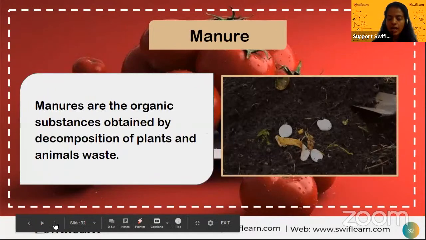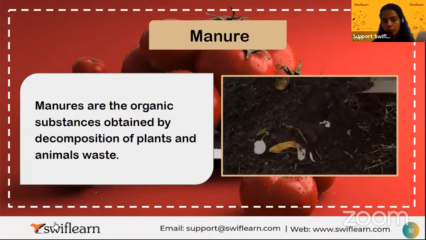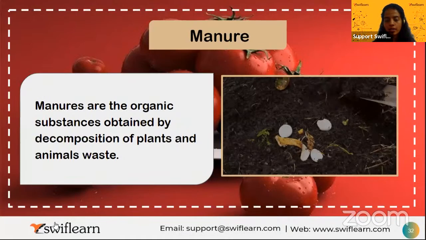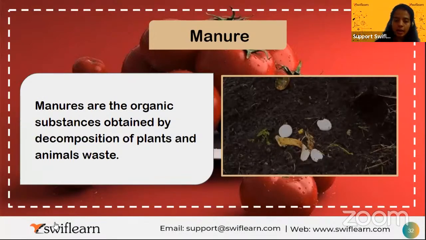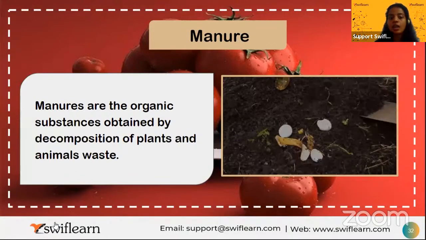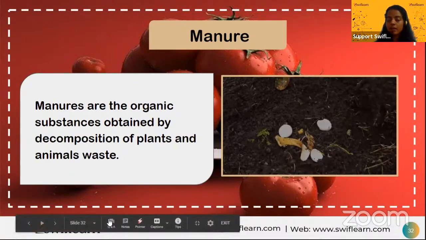As I told you, it is of two types. One is manure and the second one is fertilizer. Manures are the organic substances obtained by decomposition of plant and animal waste. I've seen my dad doing that.